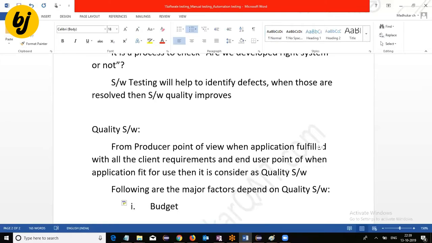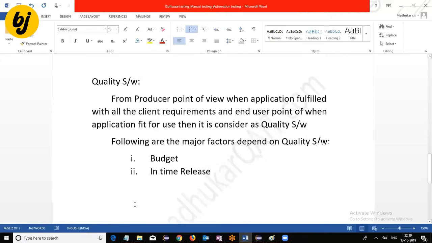Within the specified cost, we need to develop the application. Second one, in-time release. Within the specified time, we should deliver the application to the customer. Third one is reliability. Here, reliability mainly depends on two factors for software applications.